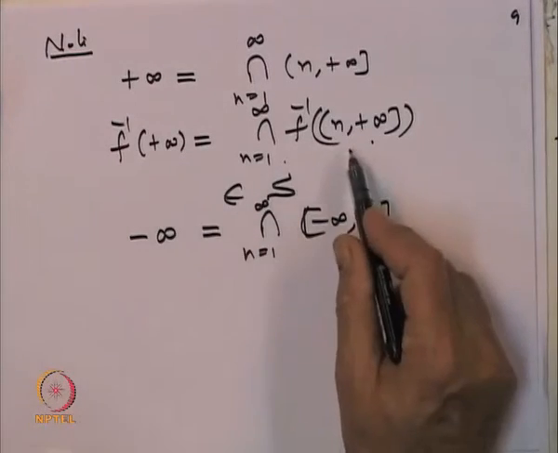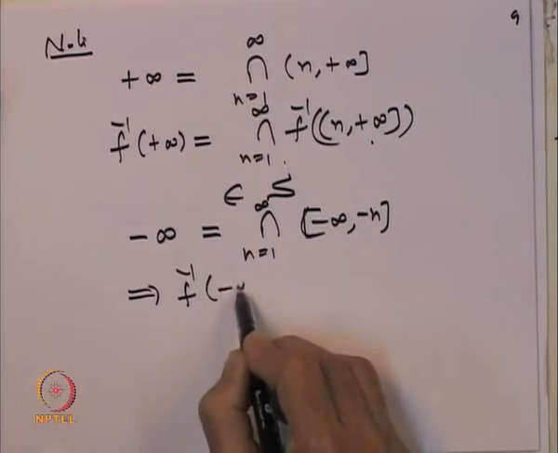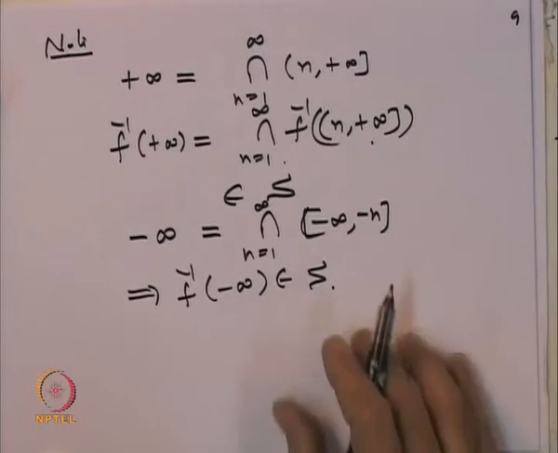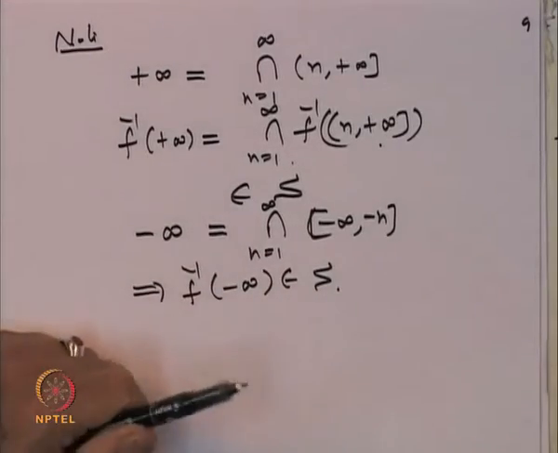The inverse image of this will be the intersection of inverse images, and will imply that f inverse of minus infinity belongs to S. So, we have shown that if you assume any one of those 4 conditions stated above, then the inverse images of the points plus infinity and minus infinity, and of every Borel set, belong to the sigma algebra S. The converse statement is obvious, because every interval is a Borel set. So, statement 5 implying any one of the statements 4 above is obvious, because that is a special case.